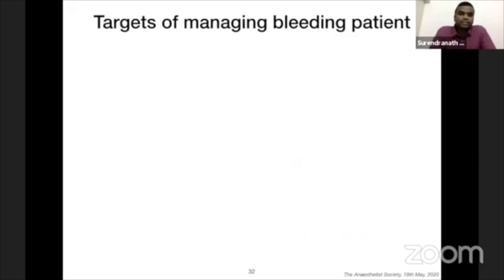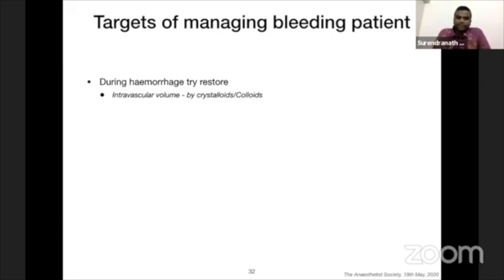So what are the targets when you manage such sudden acute bleeding in a surgery? During hemorrhage, try to restore the intravascular volume using crystalloids and colloids. That is your main aim. This will maintain normovolemia, though it will lead to hemodilution and dilution coagulopathy can occur, but you can start infusing crystalloid at least 1 to 2 liters initially to maintain normovolemia.